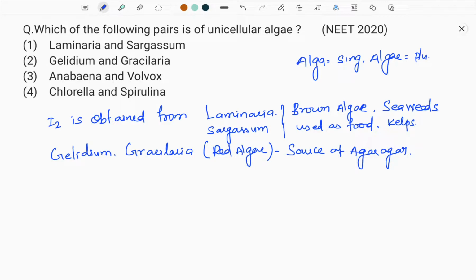I can list out some of them. See, agar-agar is used in making of ice creams, then jellies, microbial preparation, that is culturing, then solidification of nutrient media.